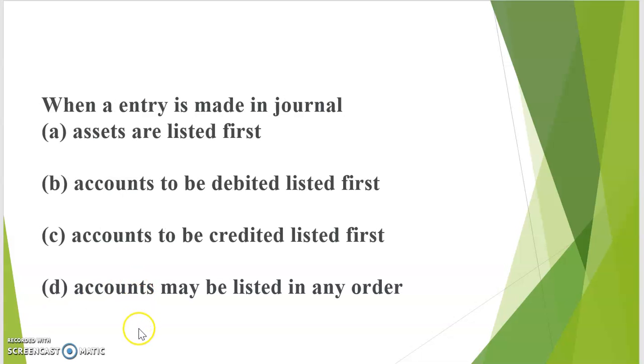And the last question: when an entry is made in journal, are assets listed first, accounts to be debited listed first, accounts to be credited listed first, or accounts may be listed in any order? The correct answer is accounts to be debited listed first. Whenever you record your journal entry, it starts with the debit to one account, and another account will be credited. So the accounts debited are listed first and then the credit headings follow.